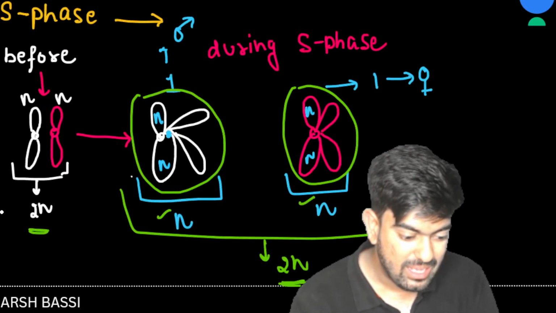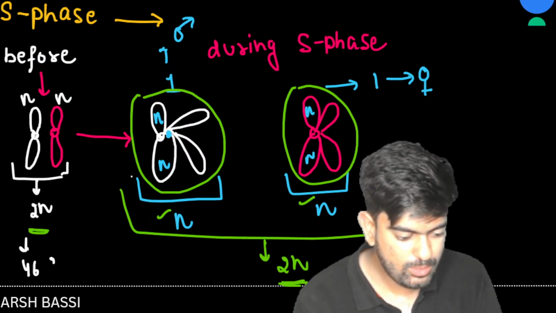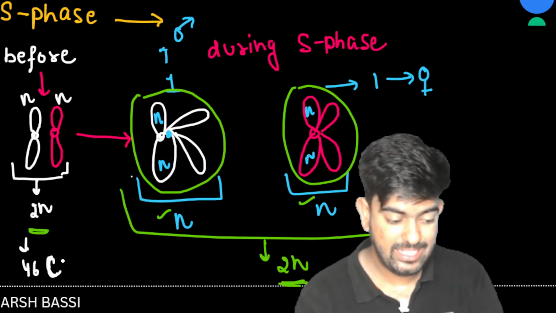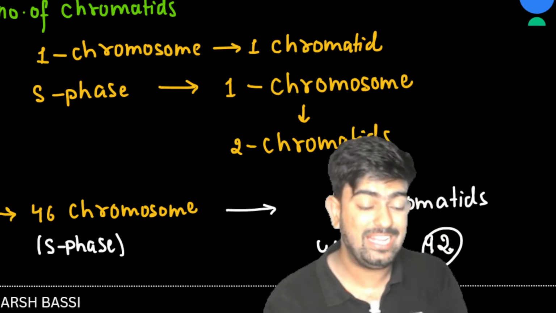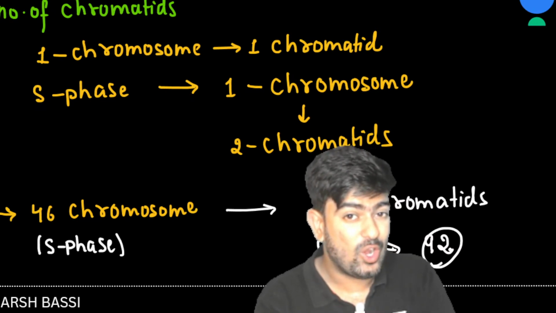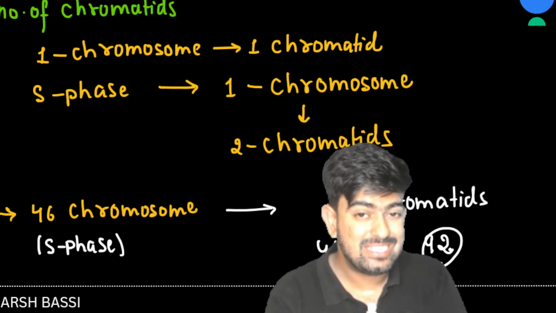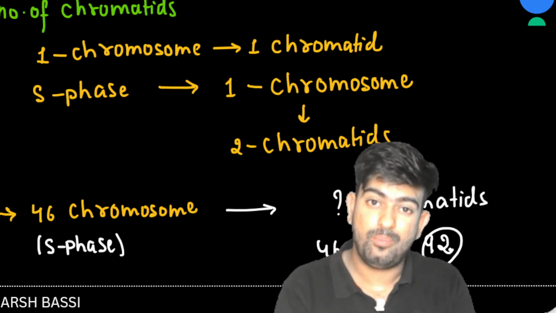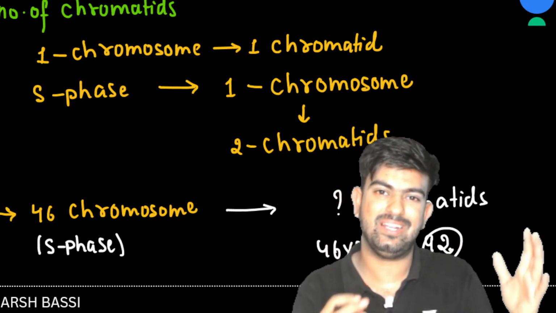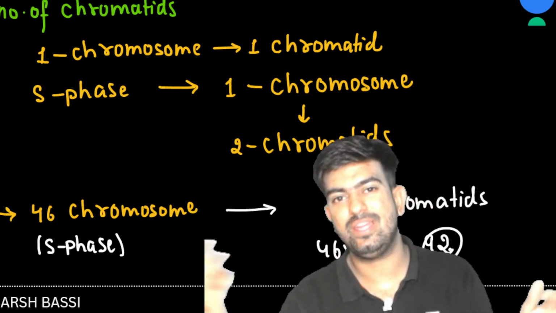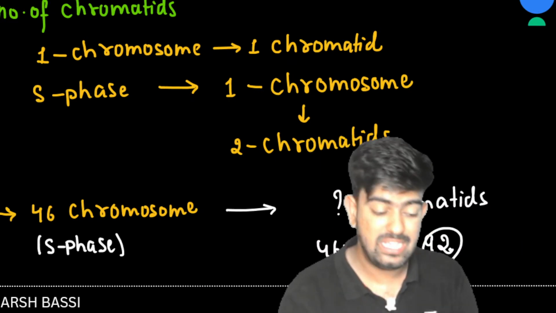Before the S phase, we had only 46 chromosomes, 46 chromatids, right? And now we have 92 chromatids. So can I say that the DNA content got doubled? From 2C it became 4C. Earlier that DNA was 2C and now it's 4C. Clear to everyone? This is the concept behind 2C and 4C.